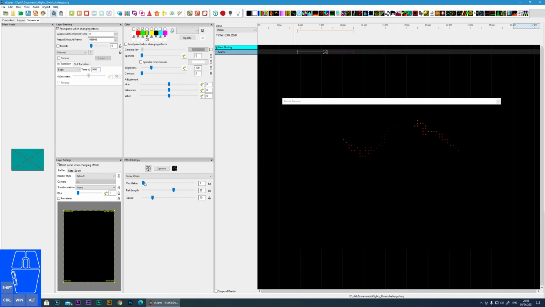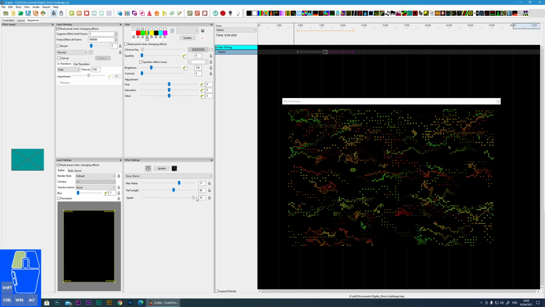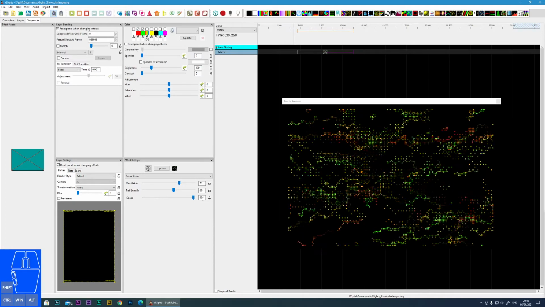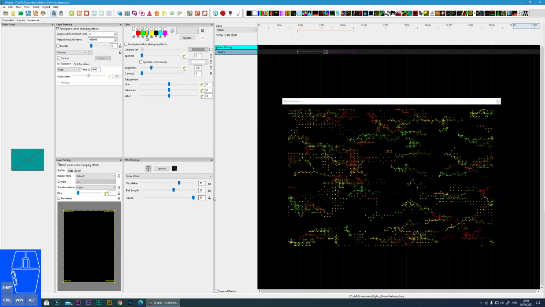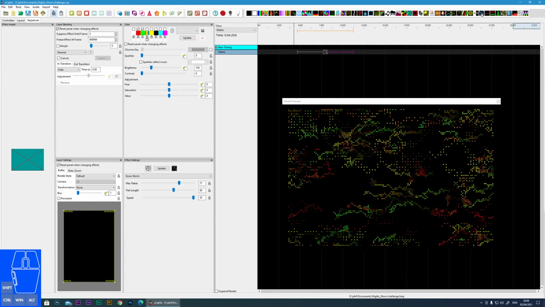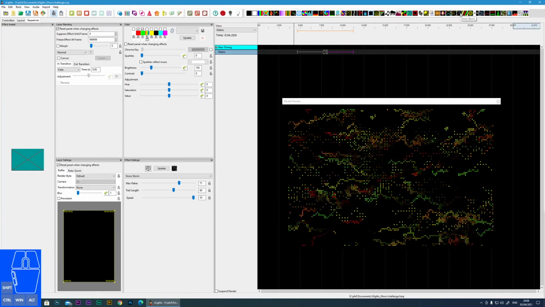And then the next option is the speed of the effect. And there you go. And it's as simple as that. So that one is the snowstorm effect.